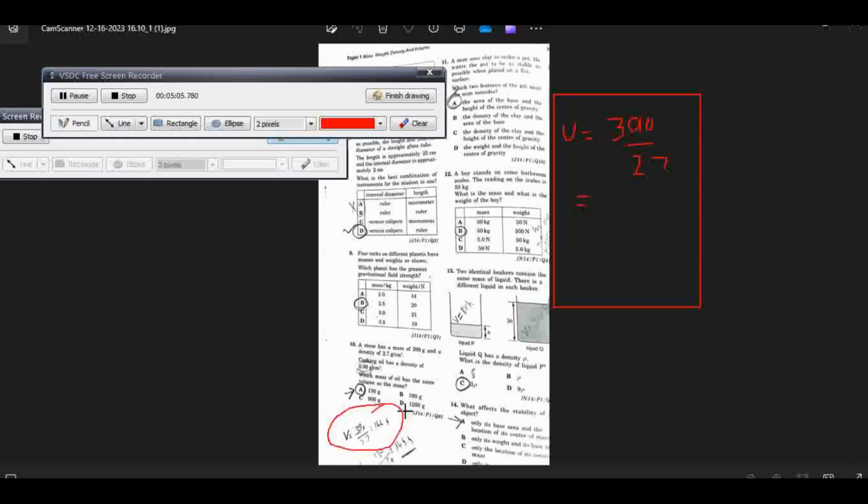Now from this table we have to find the mass of the cooking oil which gives the same volume. Again, density and mass are given, so volume will be equal to mass over density. The first option is 130 gram as the mass, and the density of cooking oil is given as 0.90. We divide it and the answer comes out to be 144.4. So we have the same volume for A, that's why option A is correct. No need to check B, C and D.